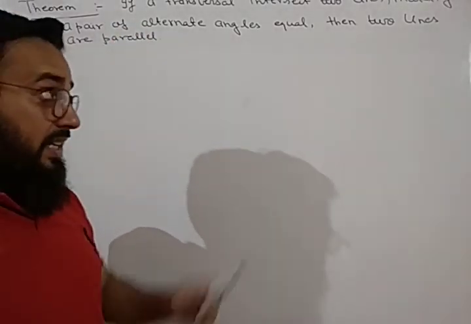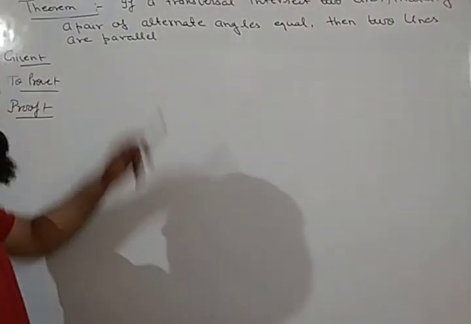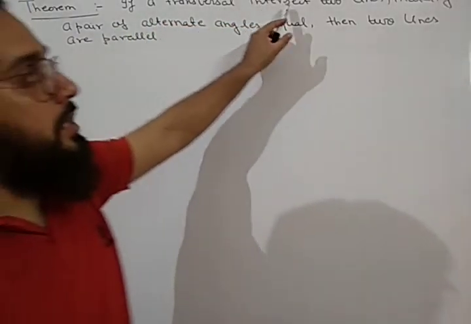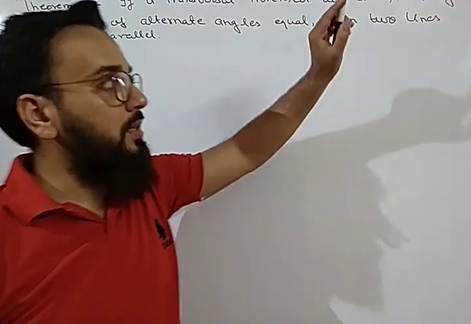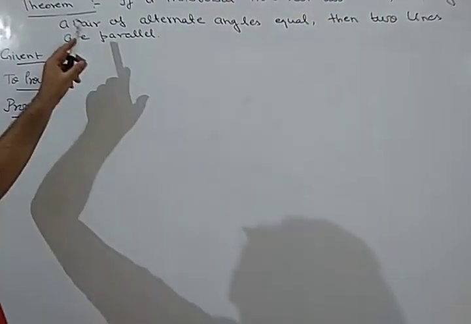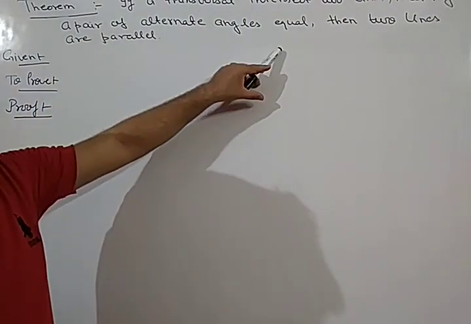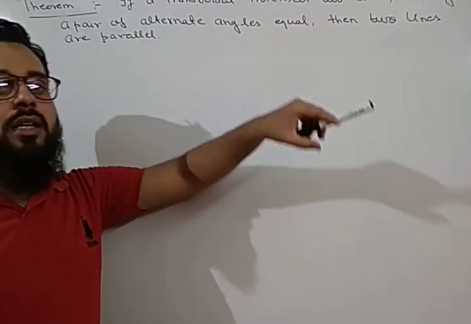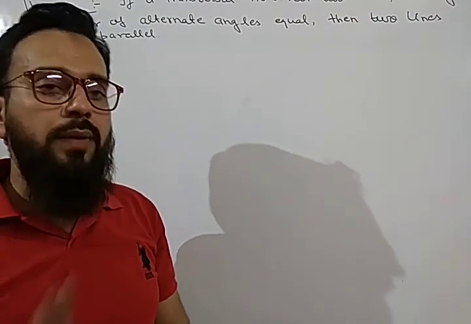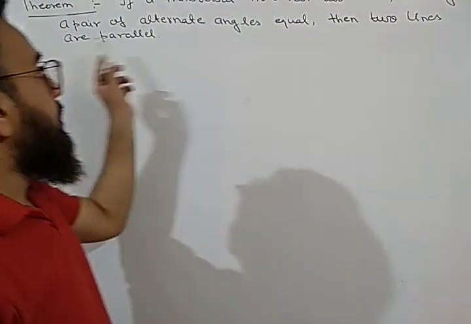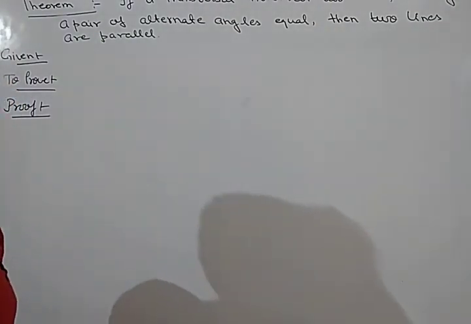So first read the statement very carefully. What is given? If a transversal intersects two lines, not parallel lines, we are given two lines, making a pair of alternate angles equal. Means the transversal cuts two lines in such a way that the alternate angles so formed are equal. Then we have to prove that those two lines are parallel to each other.